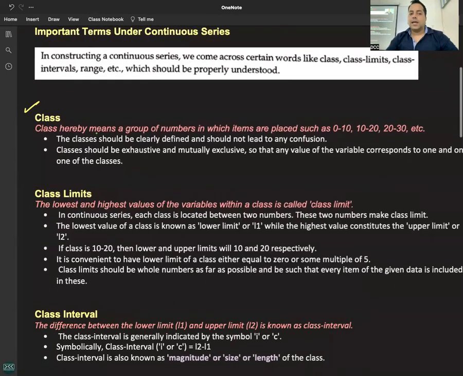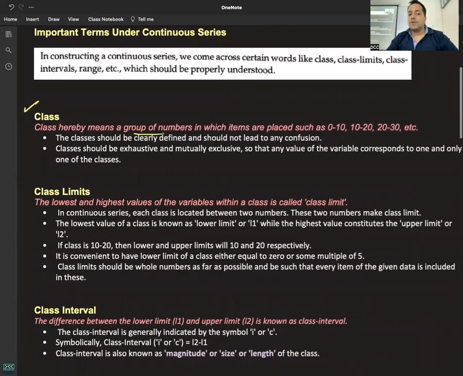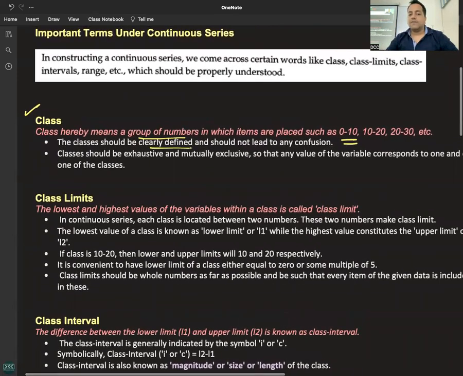Class. Class hereby means a group of numbers in which items are placed, such as 0 to 10 is a class. 10 to 20 is a class. Class, a group of numbers. The class should be clearly defined and should not lead to any confusion. 0 to 15, 10 to 20. अरे क्या मजाक हो रहा है? 0 to 15 और 10 to 20 तो overlapping है values. There should not be any confusion.